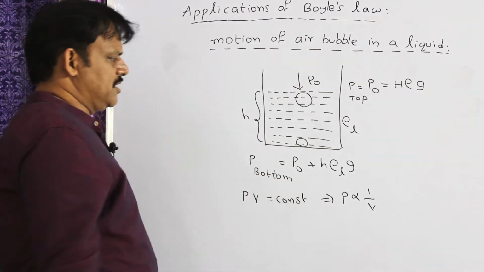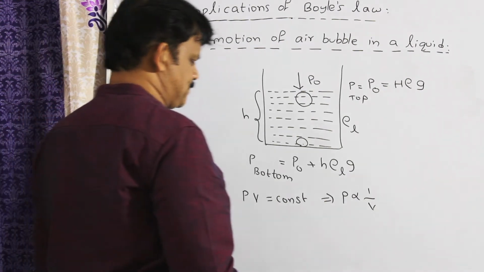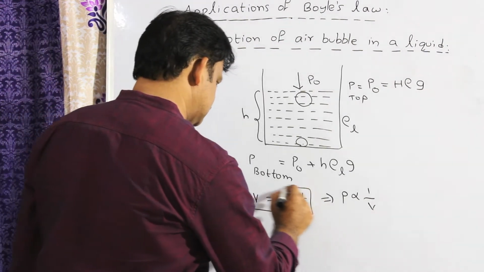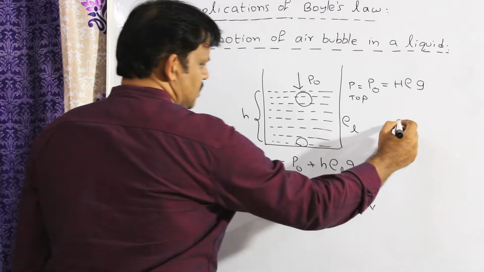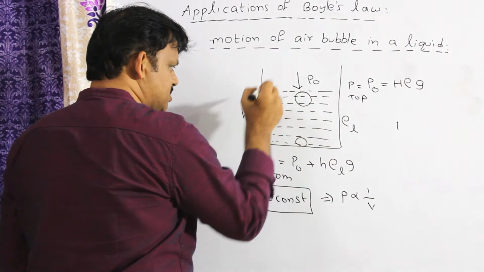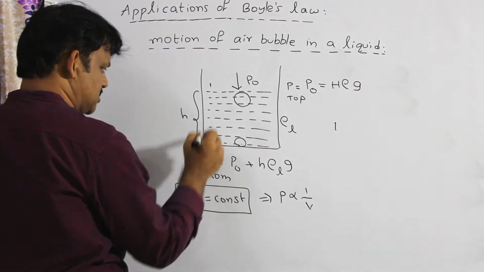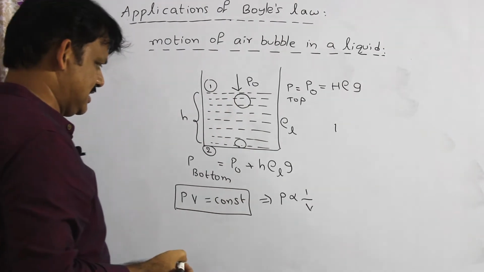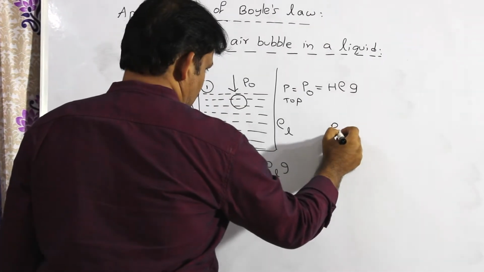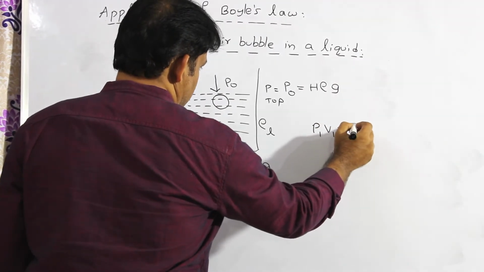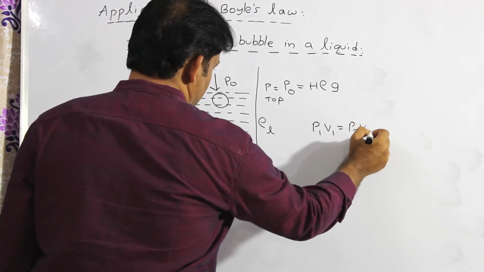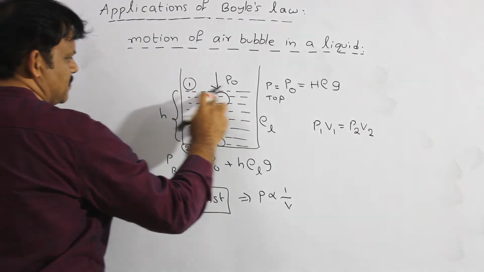Let us discuss about the condition. Applying this Boyle's law here, let us consider the surface point as first point, bottom as second point, in order to understand clearly. So, I can write application of Boyle's law, P1 V1 is equal to P2 V2. P1 pressure at the top, what is it?